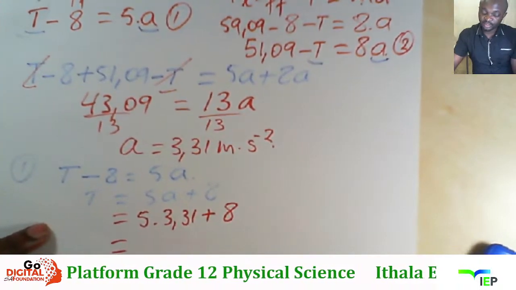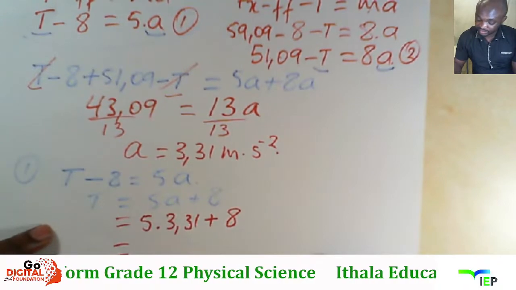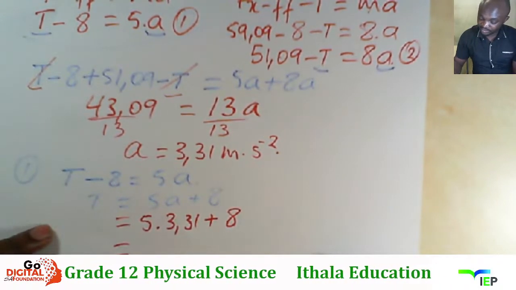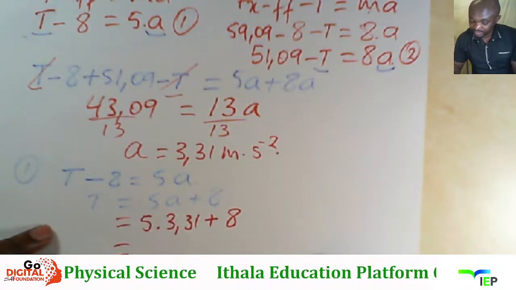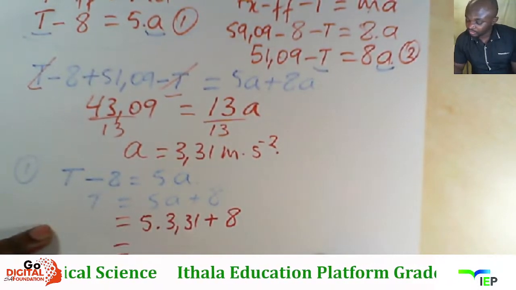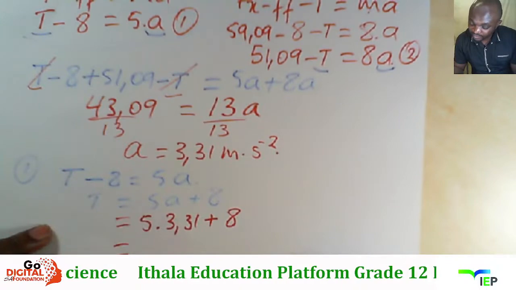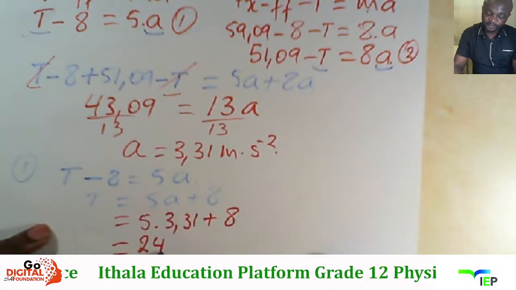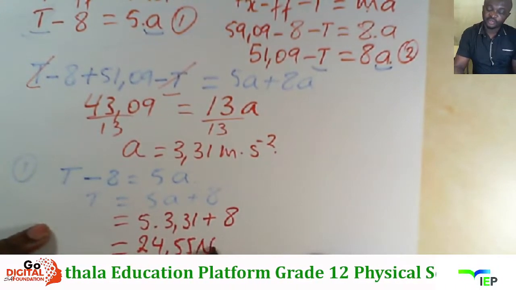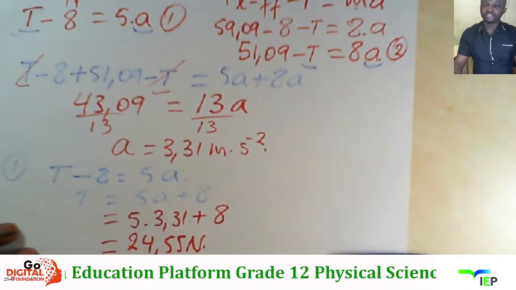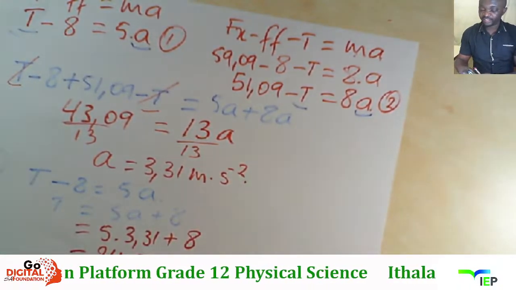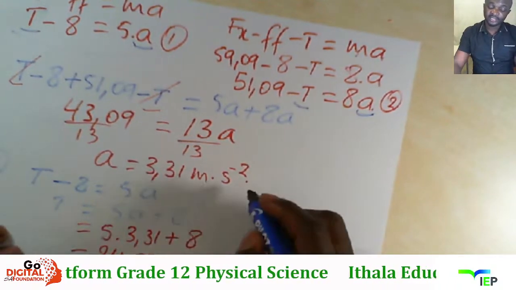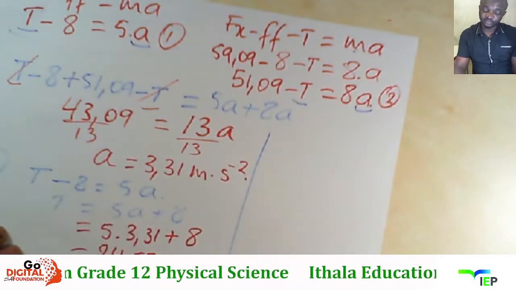So ngiyakwazi ukuthola bani what is the tension. 5 times 3.31, right? Bese ngithi plus 8. So tension u24.55 newtons, right? So kunjalo ke noma ungasebenzisa the second equation usazothola vele answer efanayo nale answer yokuqala u24.55.